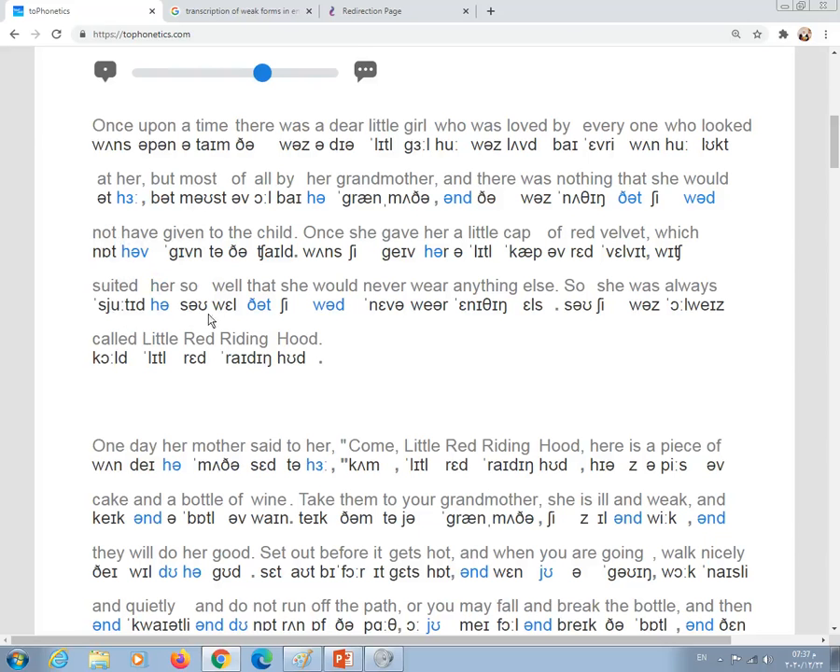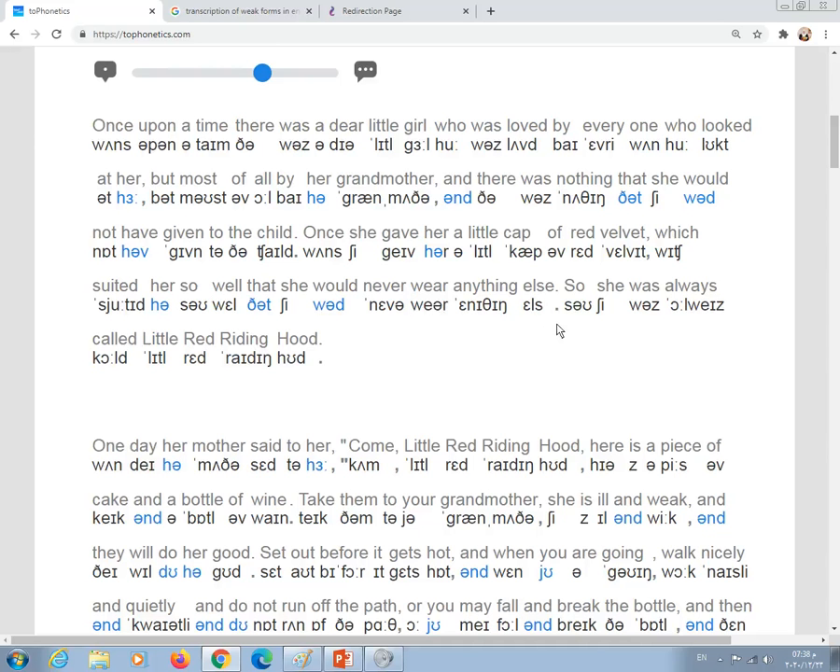Well that she would, weak form, would. Never, say never, never wear, never wear. Okay, wear, the sound air, we start with w and then we end with air. Say anything, no, anything else. Don't say else, anything else.